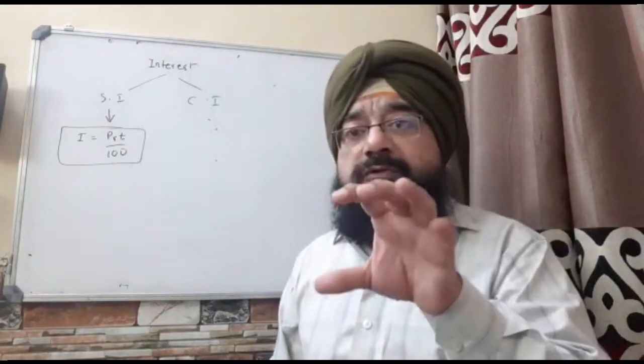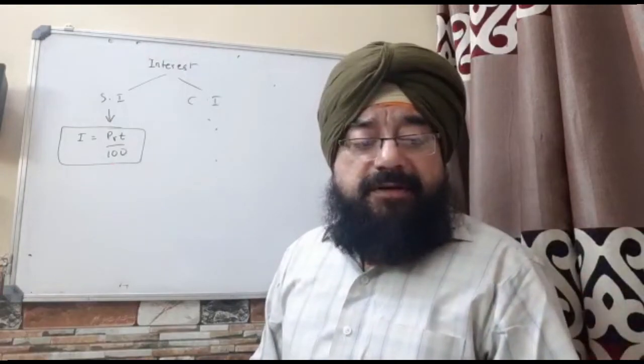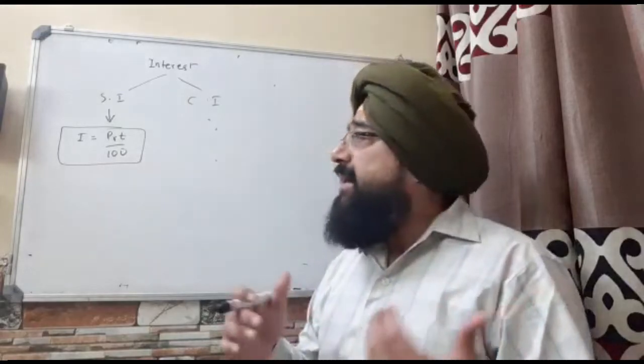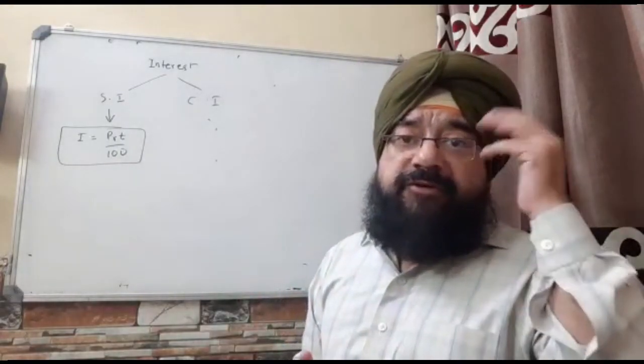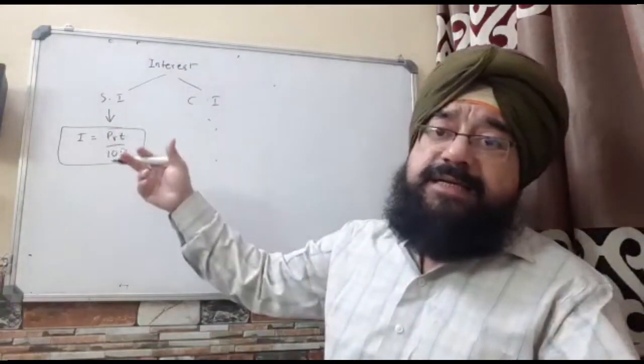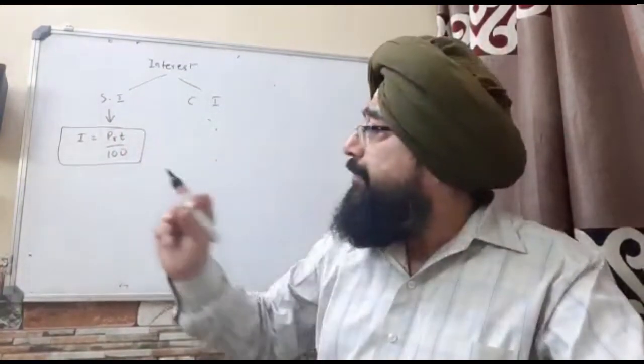Well, you will not find those questions in your book maybe. Usually what happens is the rate is given only per annum and time is only in years. So therefore in our mind we make it that R is the rate per annum and T is the time in years, but T actually is the time period.